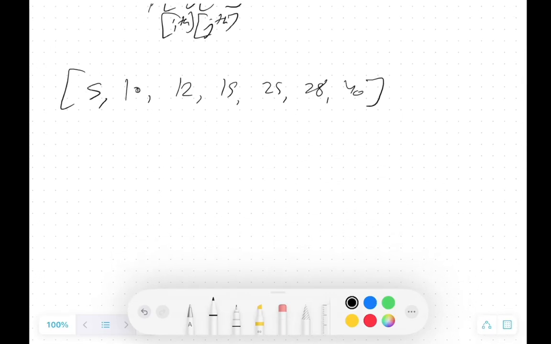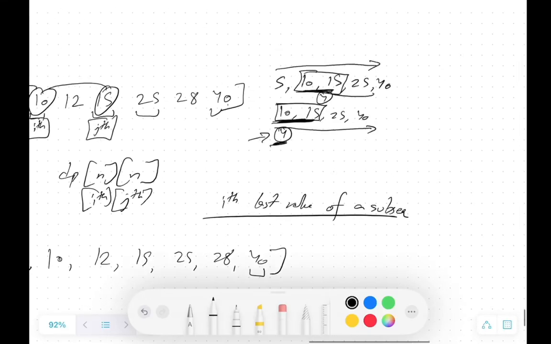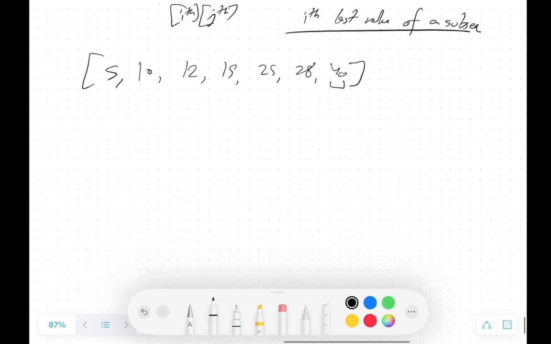Suppose my ith will be my last value of a subsequence. So let's suppose this is my last value of a subsequence, and this is my resultant, and 40 is the last value of my subsequence.